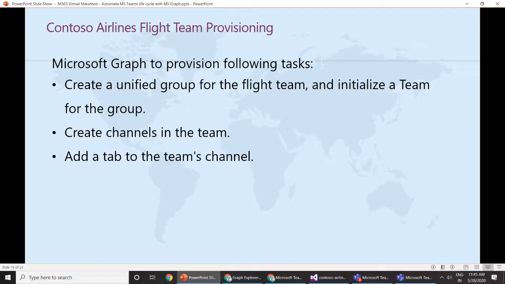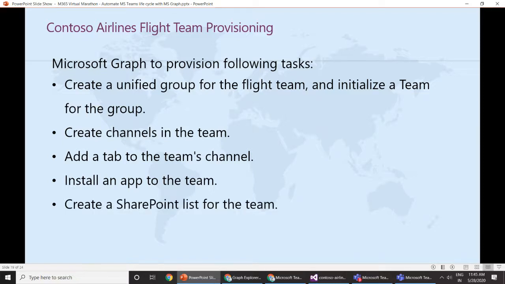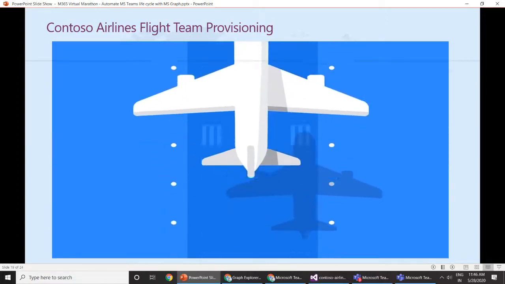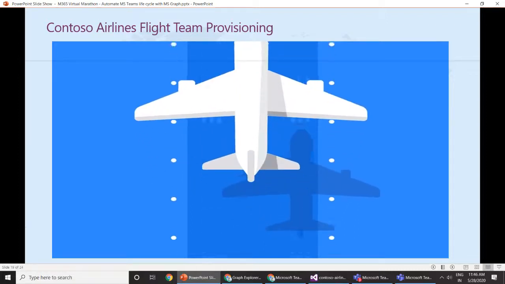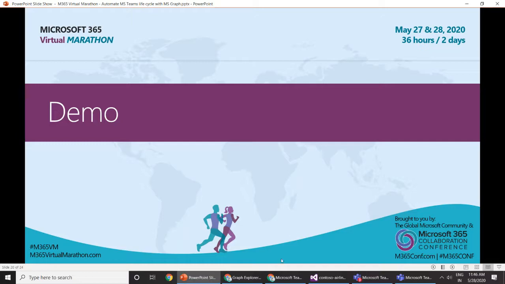Then we will add a few tabs to the Teams channel. Then we will install some apps to the team, and then we will create a SharePoint list for that particular team, and we will consume that SharePoint list inside our teams. And then we will archive the team when the flight is deleted or landed at its destination. So once we have all of these tasks provisioned, our flight will be ready to take off and reach its destination. So let's see in a demo how we can achieve this scenario.